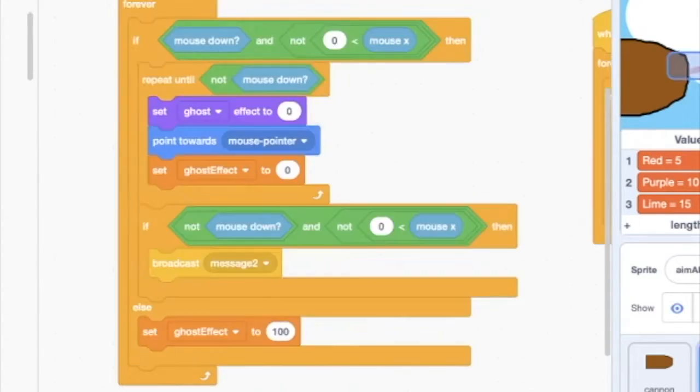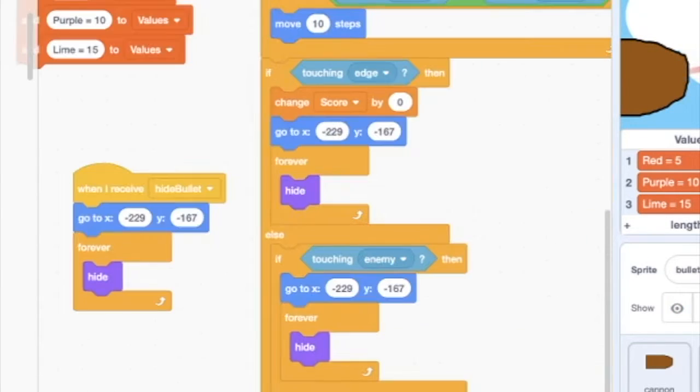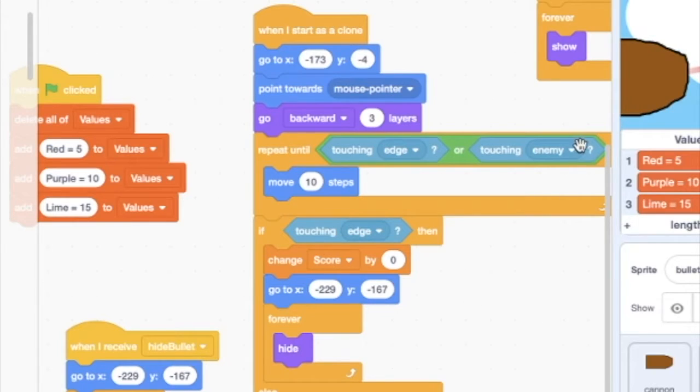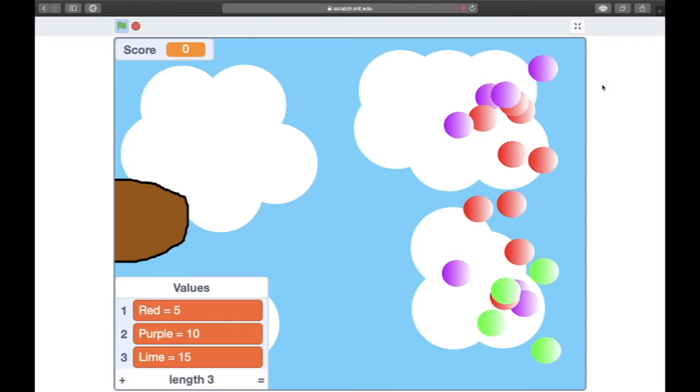So where's the bullet? So it's gonna repeat until touching edge or touching enemy. So what I think it's doing is it's not touching. I don't know what it's gonna do if it's constantly touching the enemy. Oh, there you go. Perfect. So we're almost done. This is pretty close.